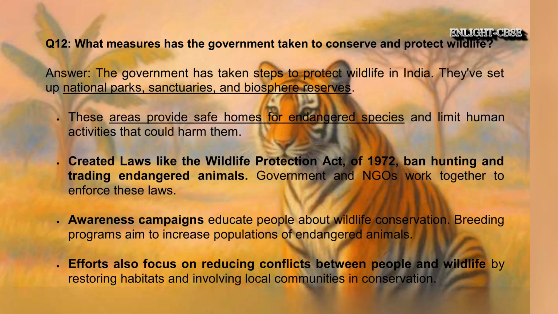Government and NGOs work together to enforce these laws. Awareness campaigns educate people about wildlife conservation. Breeding programs aim to increase populations of endangered animals. Efforts also focus on reducing conflicts between people and wildlife by restoring habitats and involving local communities in conservation.